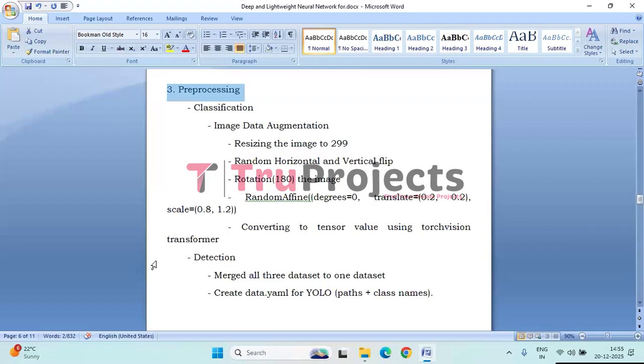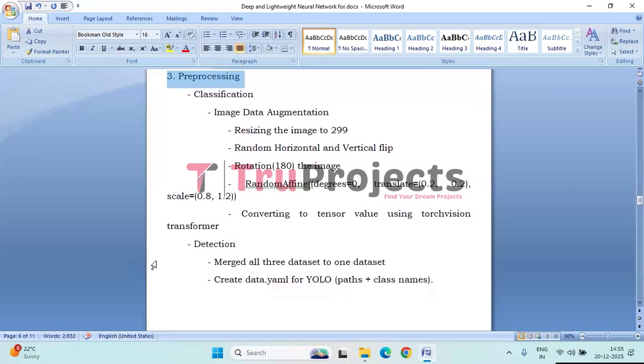For classification, image data augmentation techniques such as resizing to 299 by 299, random horizontal and vertical flipping, rotation, and affine transformations are applied. These steps increase data diversity, reduce overfitting, and ensure compatibility with deep learning models, with images finally converted into tensor format. And for detection, images from all magnification levels are merged into a single dataset. A data.yaml file is created to define image paths and class labels, enabling proper training for YOLO-based object detection models.